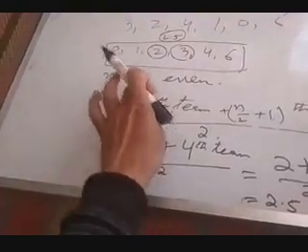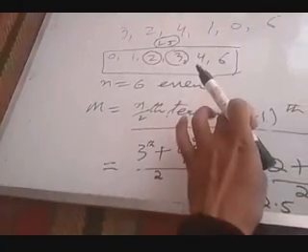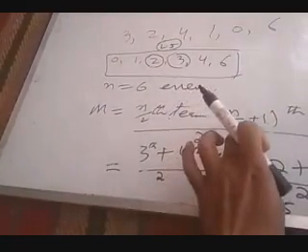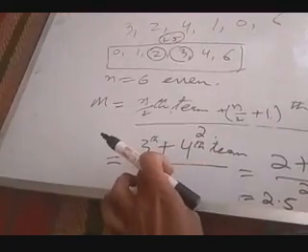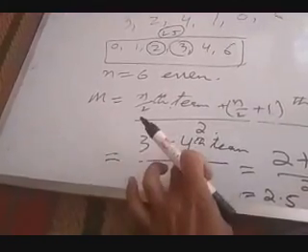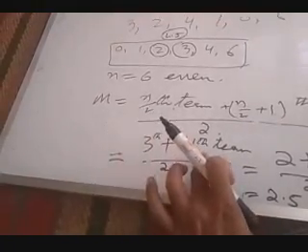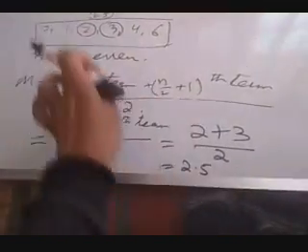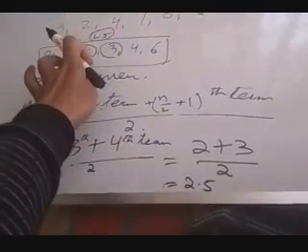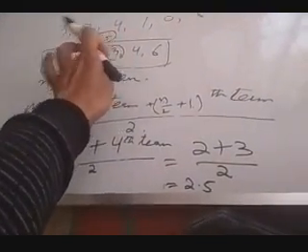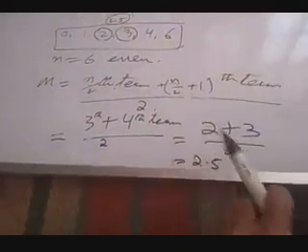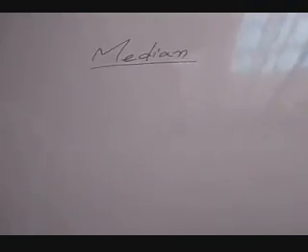Here n is 6, 6 by 2 is 3, plus 1 is 4, so the third and fourth terms. The third term is 2 and the fourth term is 3. 2 plus 3 is 5, 5 by 2 is 2.5. This is how you calculate the median in an individual series, whether the number of observations is odd or even.